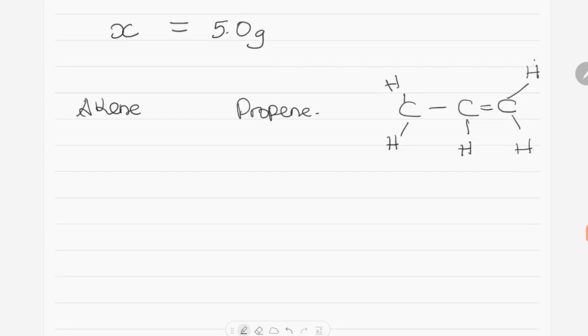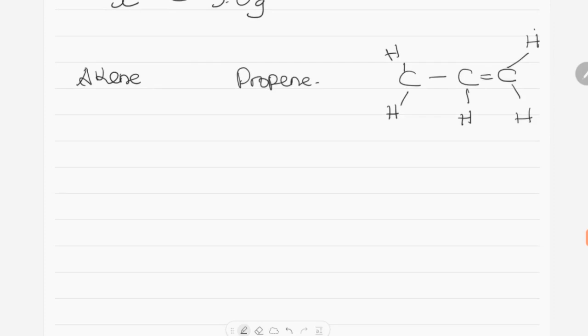The structure will look like that, or the structure can also be like this. You can put the double bond in the first 2 atoms of carbon. So if you put the double bond there, it will look like that.